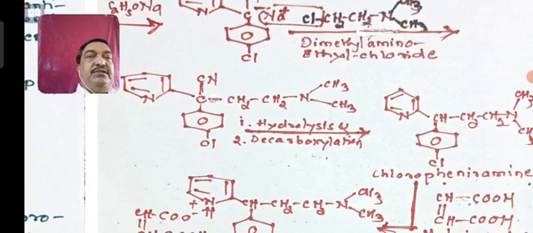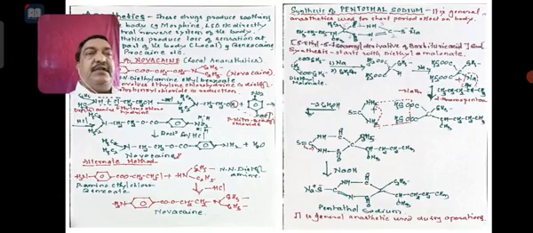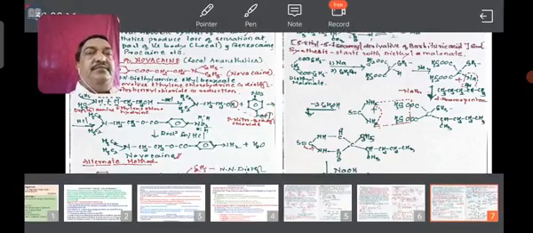When you hydrolyze the C triple bond N cyano group, it will become COOH. When you decarboxylate, it removes CO2 and you will get the CH. Okay, so that is why I have removed the CN and put the H. Don't get confused at that side, right?